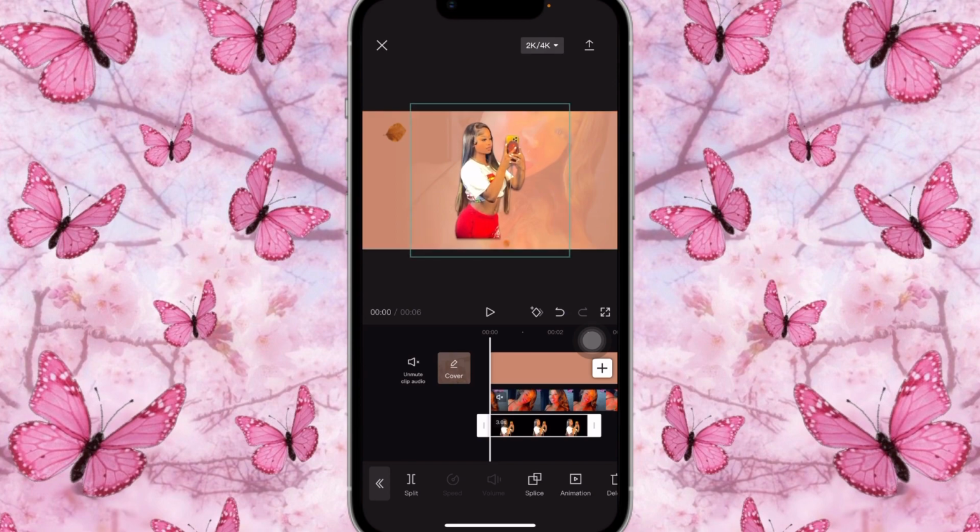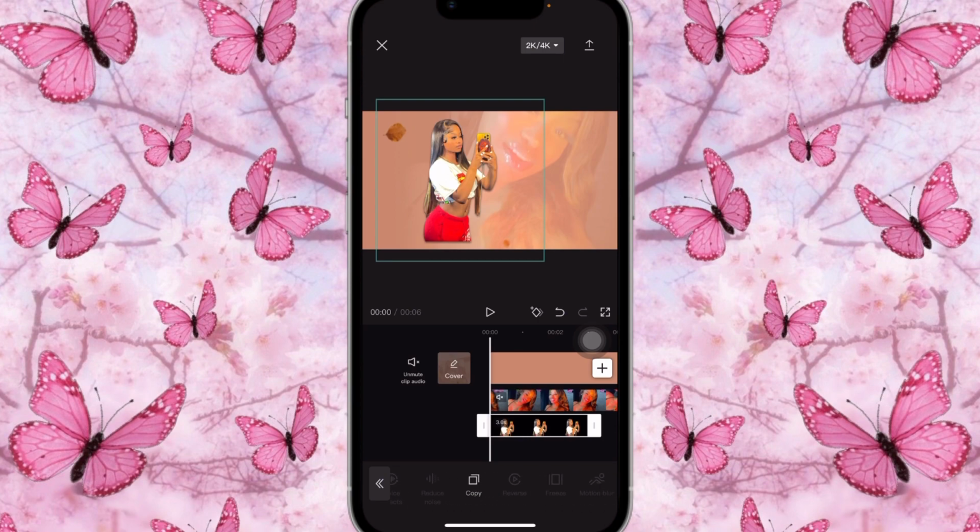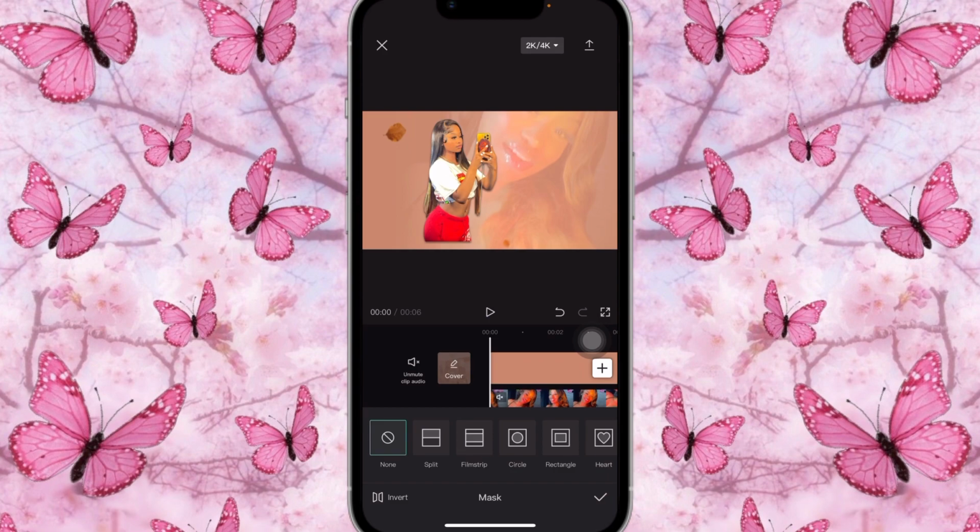I'm going to open her up a bit like this and I'm going to place her like right here. Once that is done, I'm going to click on mask because we don't want that line to show at the bottom. So I'm going to click on mask and make her like fade in. So I'm going to click on split, bring it down a bit, and then I'm going to bring down the arrow. So it's going to blend like this.